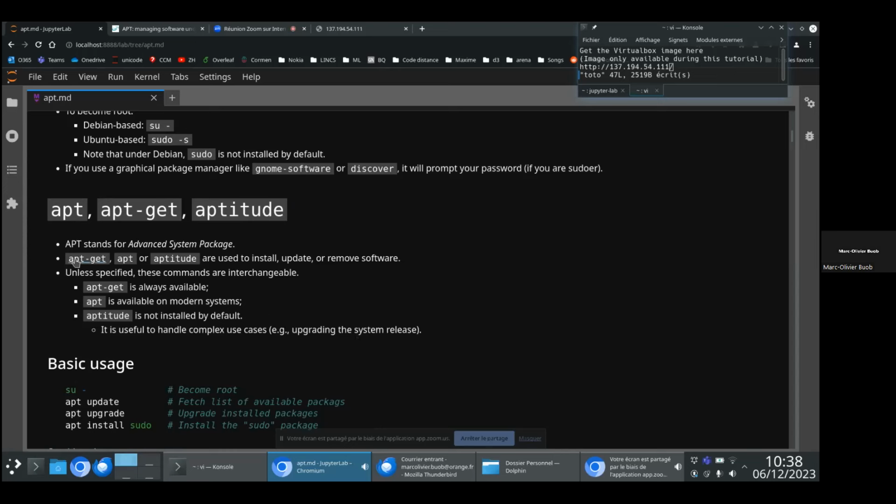What does APT mean? It stands for Advanced Package Tool. Basically, this is the equivalent of your Play Store. These are command line tools, but of course, under Linux, you also have graphical interfaces, for example this one, Discover.